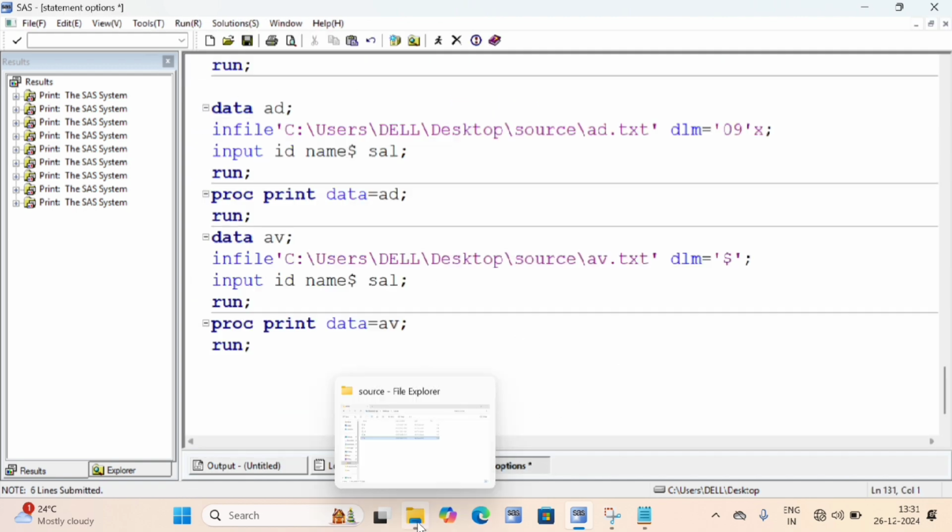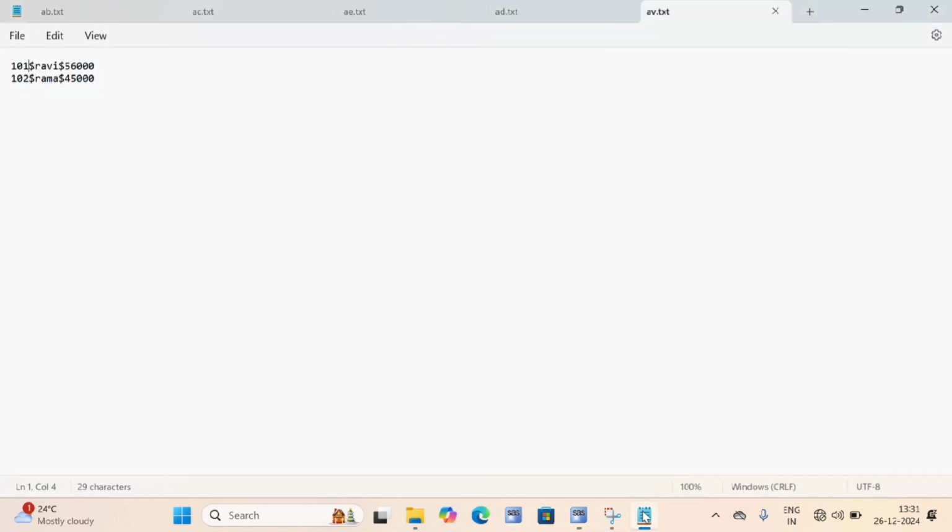Okay, this is clear. One important interview question: how will you extract multiple delimiters from outside to inside? This is also an important interview question. In your infile statement, they might ask. So see, I'm using different multiple symbols here. Okay, this one is star.